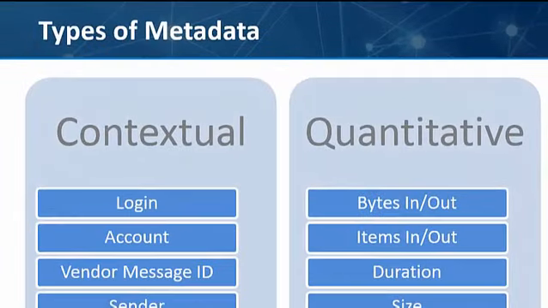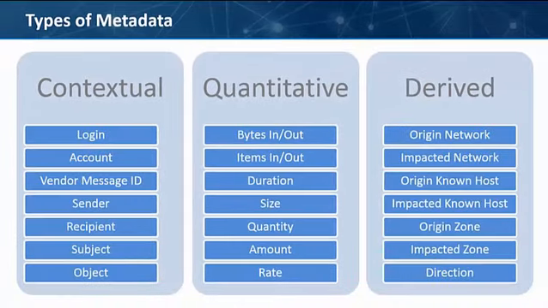The first two types are parsed directly from the raw log message. That's contextual and quantitative metadata. Contextual metadata is usually text-based and descriptive in relation to the message. Examples of this type of metadata include login, account, sender, and subject, just to name a few. Quantitative metadata can be used for numeric comparisons. Examples include bytes in and out, size, and rate.